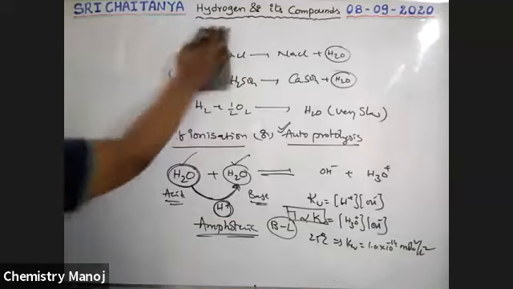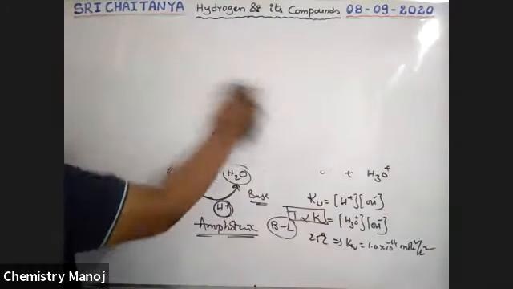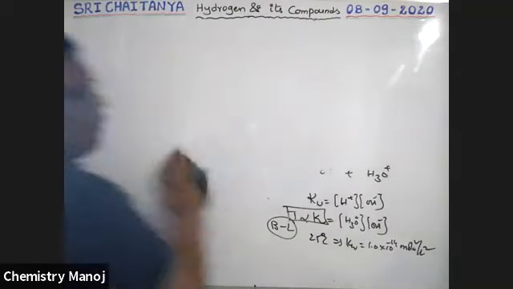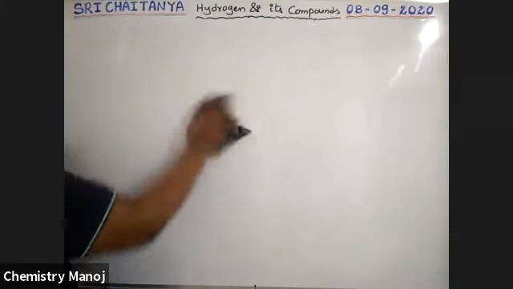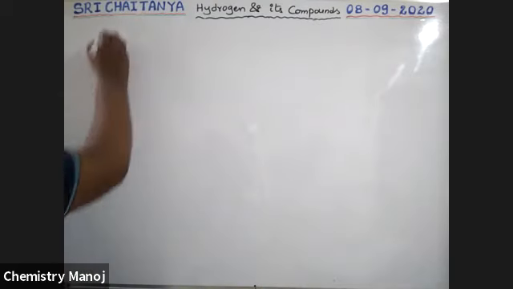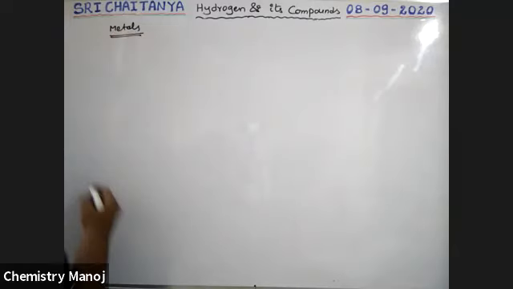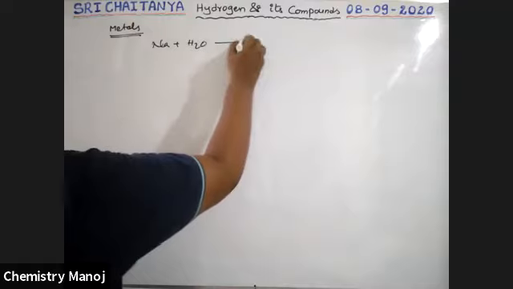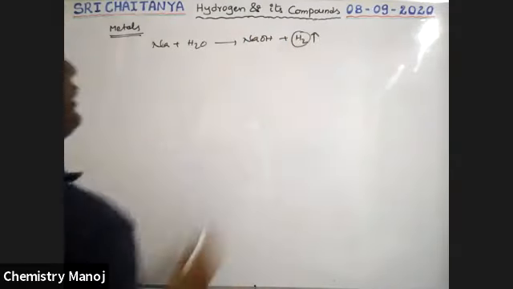Now, some other properties of this water. Water reacts with metals and metal oxides, non-metals and non-metal oxides. So see here, when water reacts with metals, for example, sodium reacts with water, that gives NaOH plus H2, hydrogen gas is liberated.